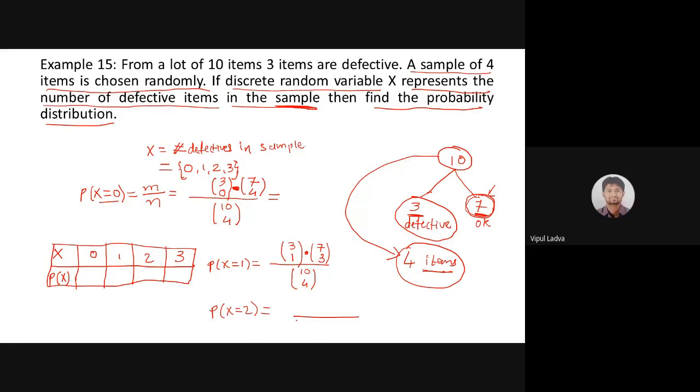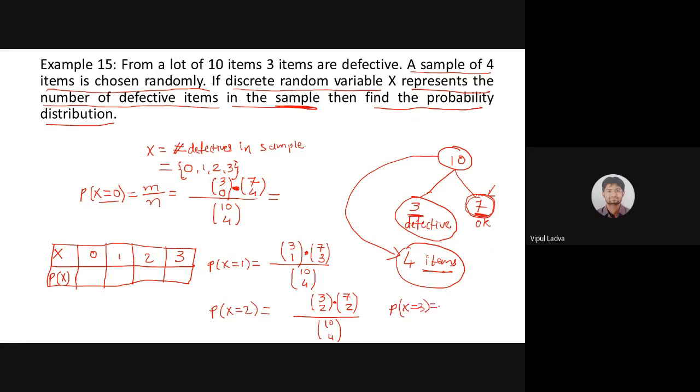If x equals 2, sir, the denominator part will still be the same, 10C4. In the numerator, the 1 will be changed by 2. That is 3C2 and 7C3 will remain as it is? No, take care, 7C2. I need to change that also, is it? Yes. Sorry sir, 7C2. Correct. Good. Perfect.